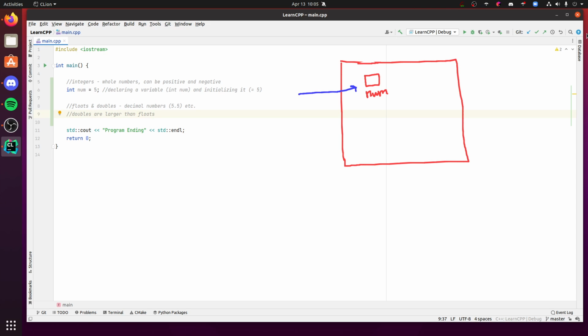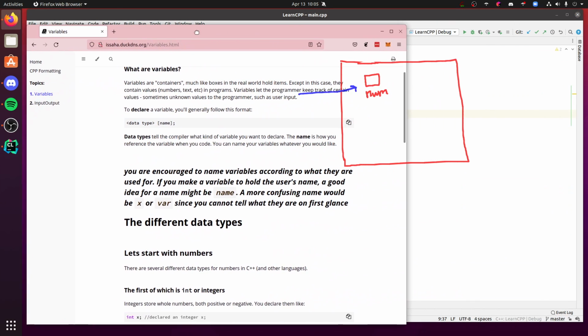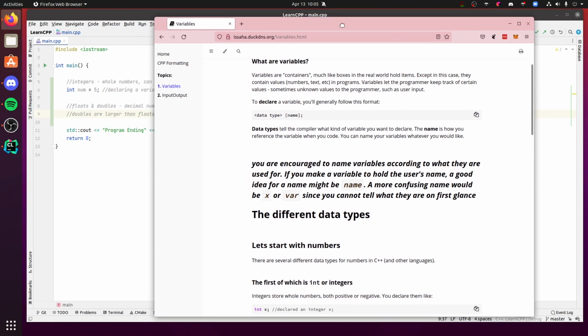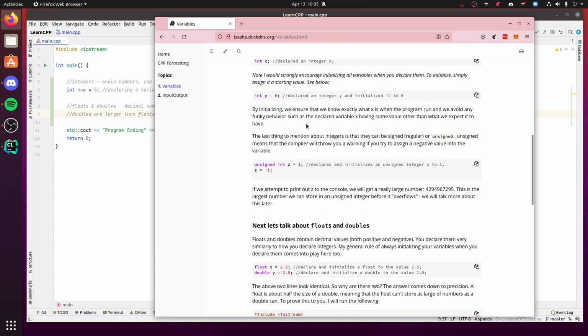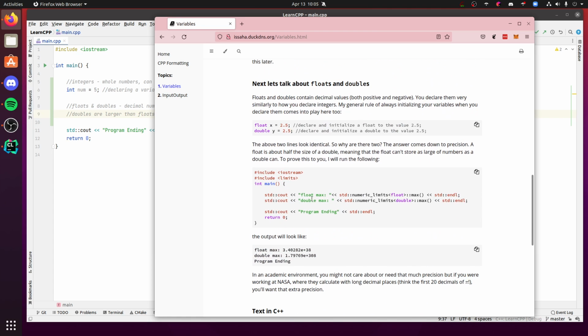If you look in the description, I'll send you a little write-up. I wrote this a while ago, and it basically walks through this. There's actually one section where I prove to you that the double is a lot larger, and the way I did that was by getting its maximum number.